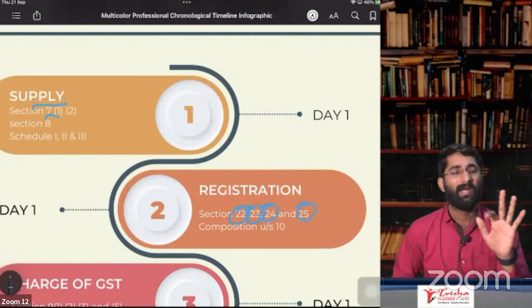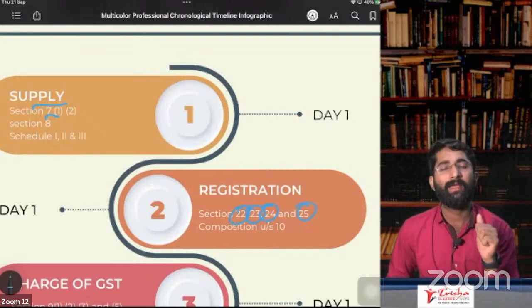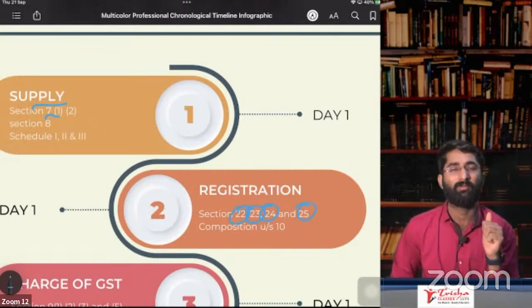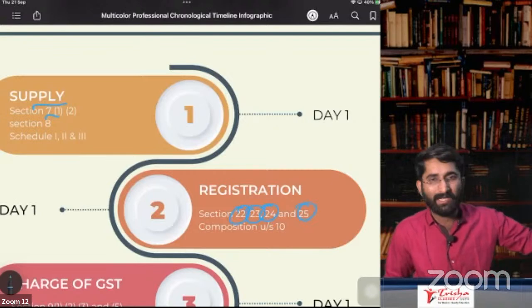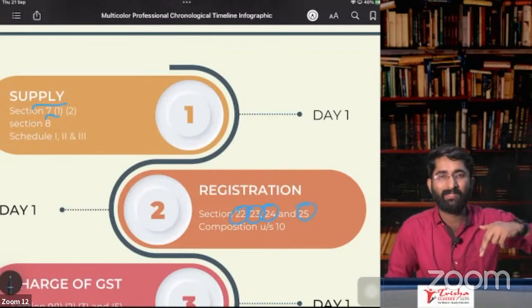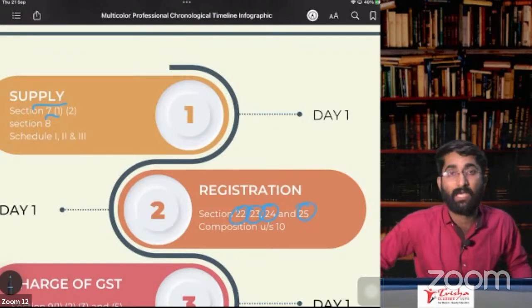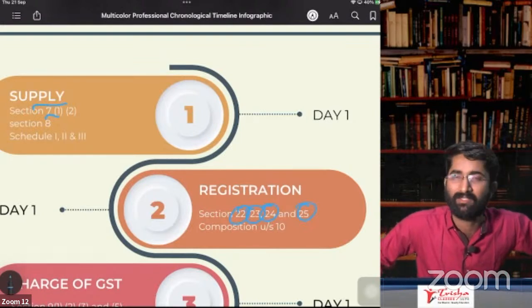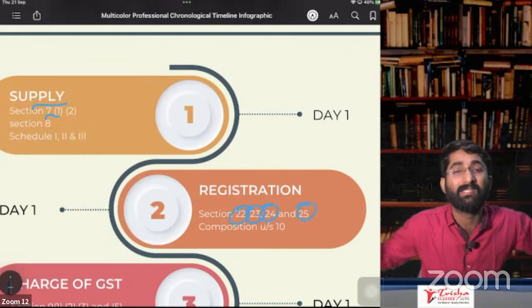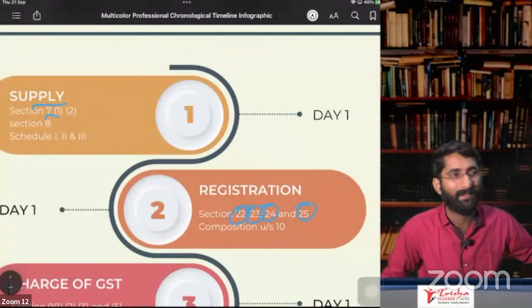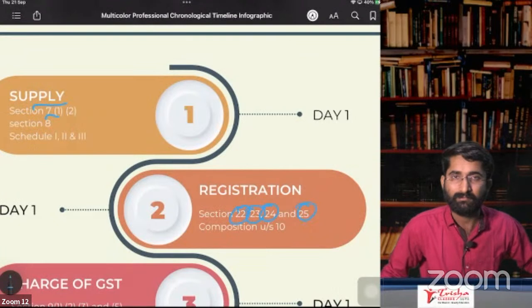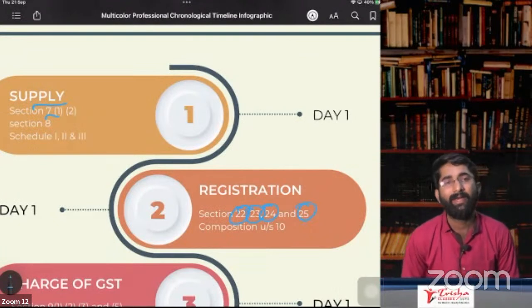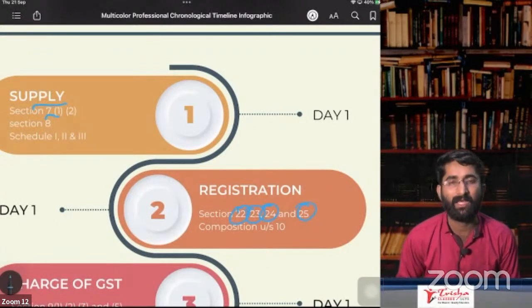That's why. So ISRO, O for OIDAR services, Netflix and Amazon Prime, like this. They are from outside India. They are importing the services. We are importing the services. We have to take compulsory registration. OIDAR has to take compulsory registration because it is difficult to catch the service recipient. That's why service provider, you pay under RCM. Okay, so that is about OIDAR services. You have to take compulsory registration.